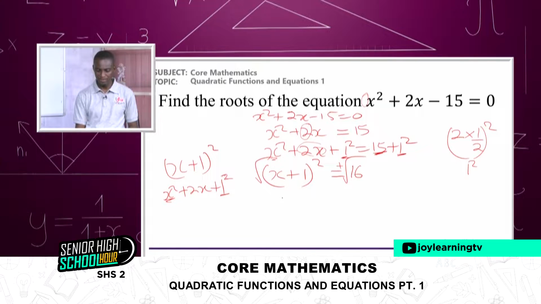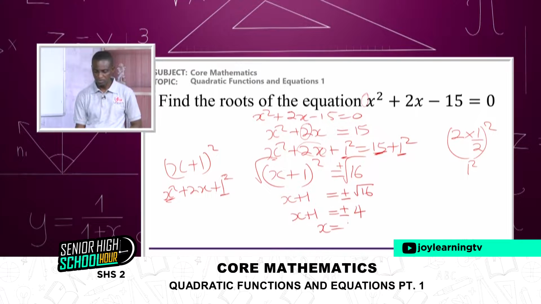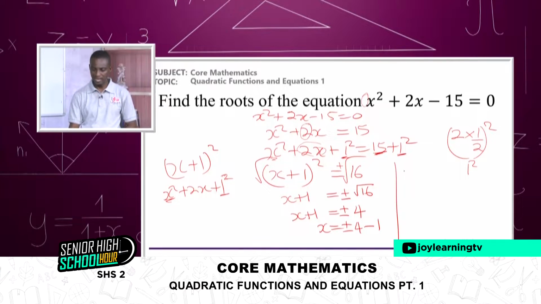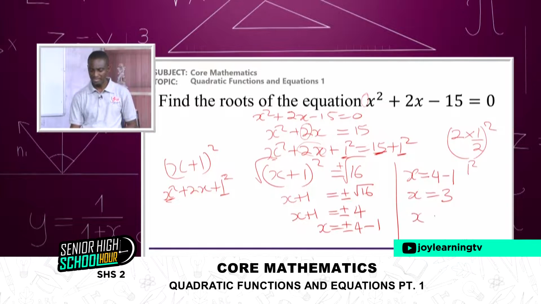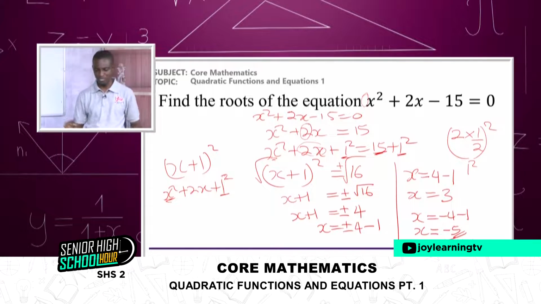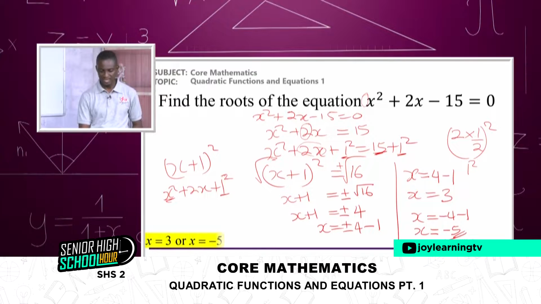And this will have x plus 1 is equal to plus or minus root of 16, which is plus or minus 4. Two possible answers: x is equal to plus 4 minus 1, which will give us x equals 3, or x is equal to minus 4 minus 1, which will give us x is equal to negative 5. Beautiful. And so these are the two answers that we will have.